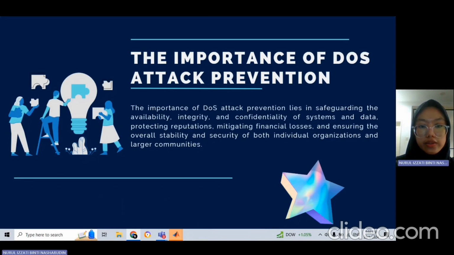Next, I'm going to talk about the importance of denial of service attack prevention, which lies in safeguarding the availability, integrity, and confidentiality of systems and data, protecting reputations, mitigating financial losses, and ensuring the overall stability and security of both individual organizations and larger communities.